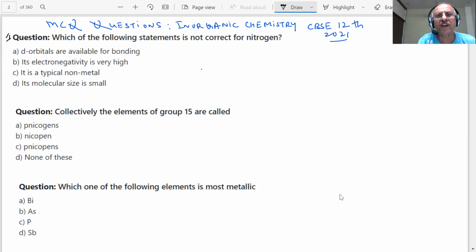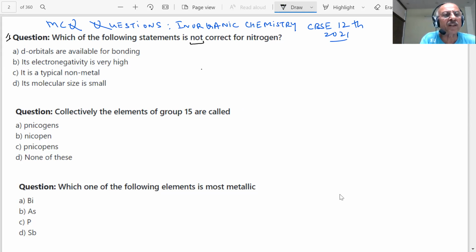Which of the following statements is not correct? So I am putting "not correct", student, for nitrogen. What is our answer? Let us see the four possibilities. D orbitals are available for bonding. Its electronegativity is very high. It is a typical non-metal. Its molecular size is small. The wrong statement is: d orbitals are available for bonding.